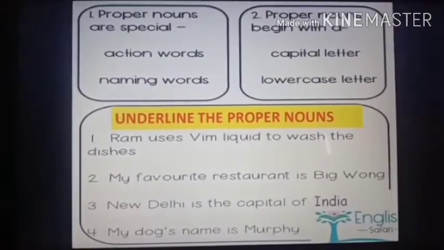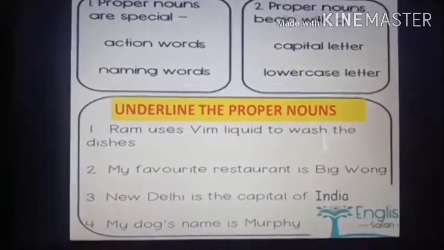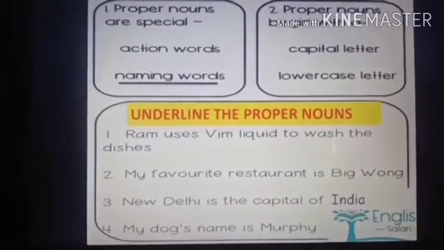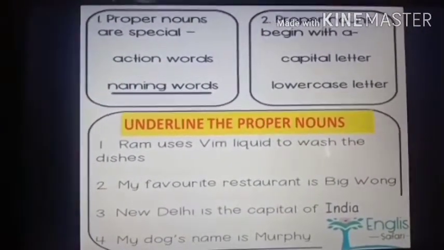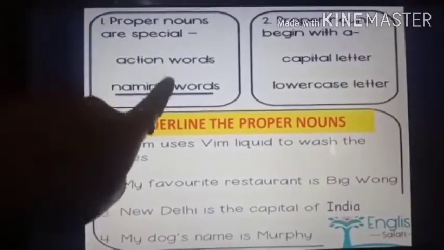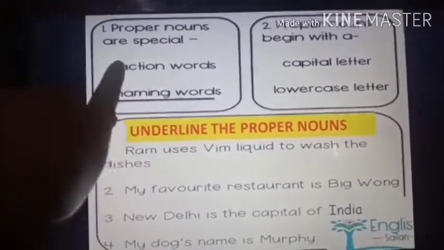So what are proper nouns? They are naming words. And you know what names are? Names means special names. Okay, naming words means names. So proper nouns are special naming words. They are not action words.